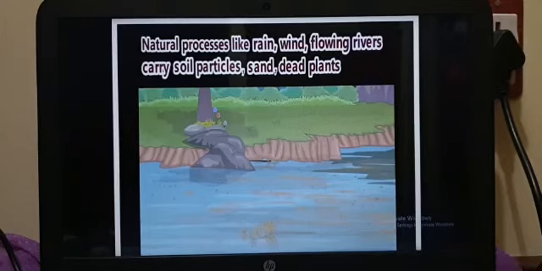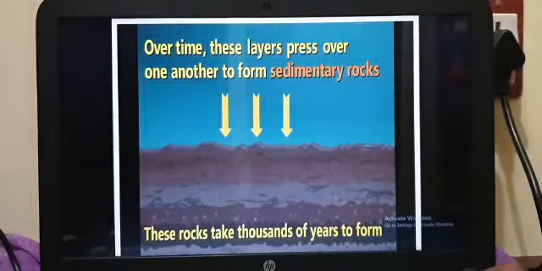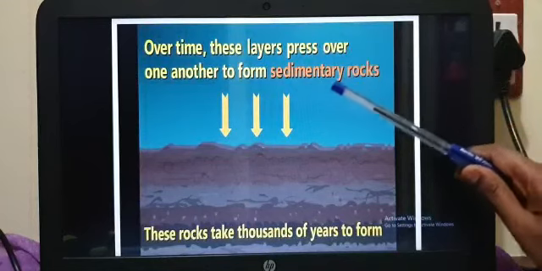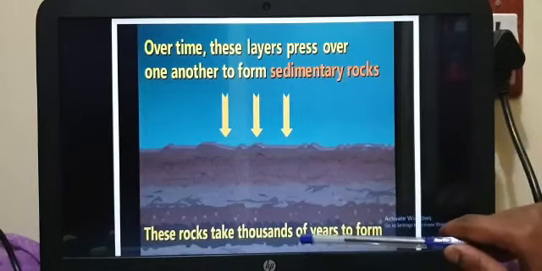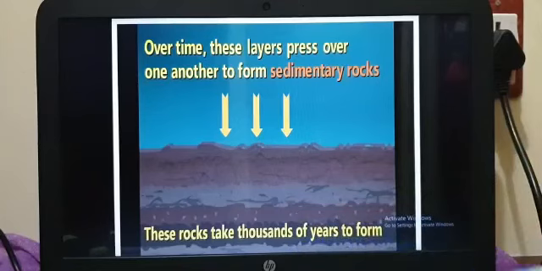By all these natural agents, it is getting settled down. Over time, these layers press over one another to form sedimentary rocks. These rocks take thousands of years to form. Sedimentary rocks take how many years to form? Thousands of years.